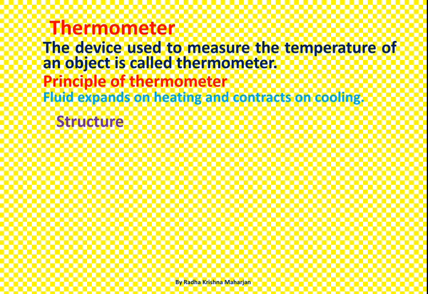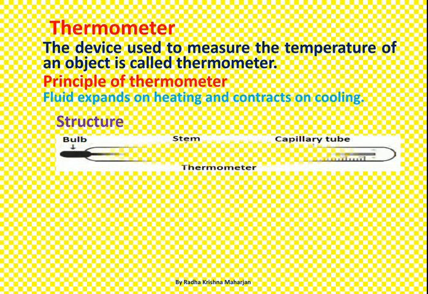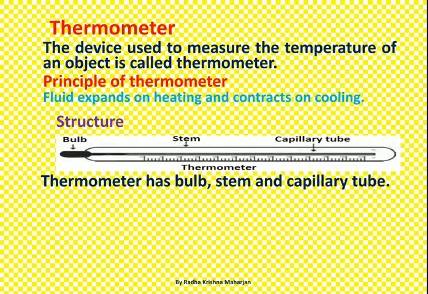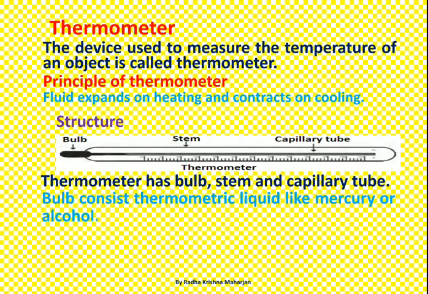Structure. Thermometer has bulb, stem and capillary tube. Bulb consists thermometric liquid like mercury or alcohol.